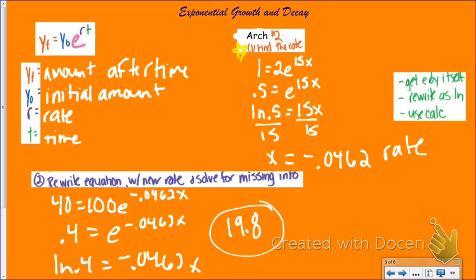Now, exponential growth and decay are each going to be a little bit of a different question, but the biggest thing to keep in mind in all of these is that the first thing I need to do, if it's not given, is solve for my rate. And that's all we need for exponential growth and decay.